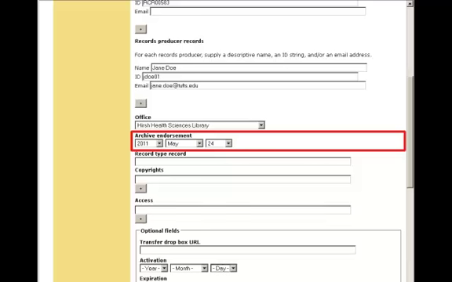The archival endorsement field can be used as a way of encoding the date on which the archives and the records producer have agreed upon the terms of the transfer. This could also be used locally to endorse the date of the template.